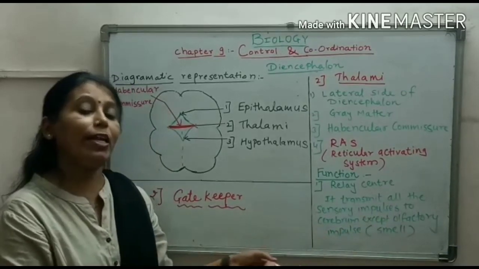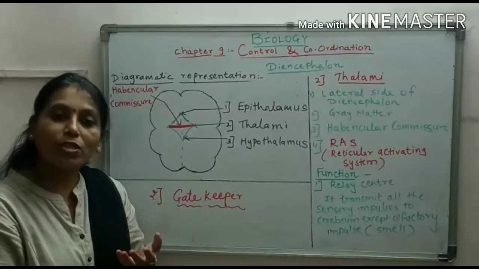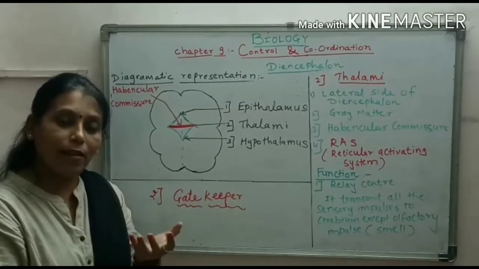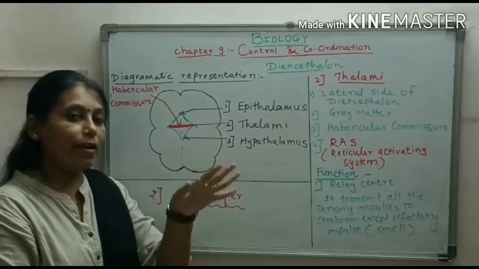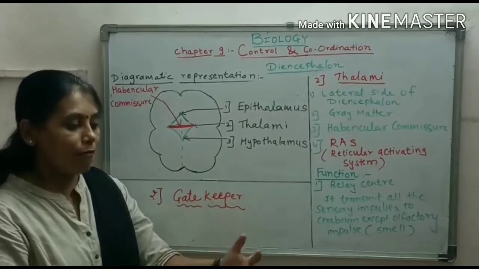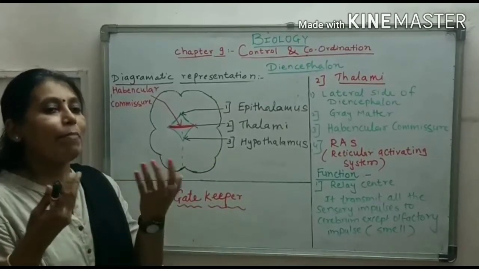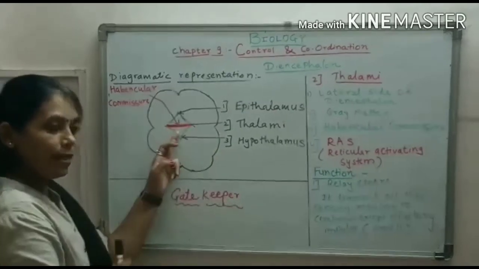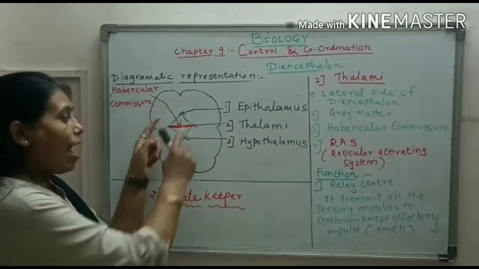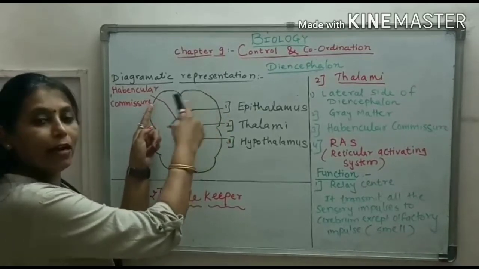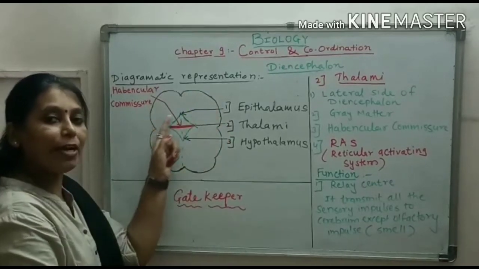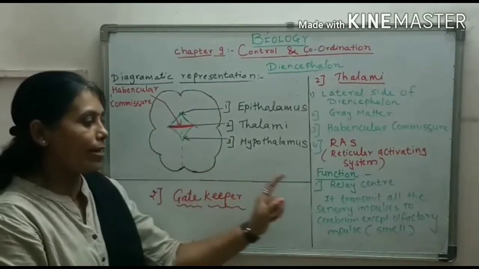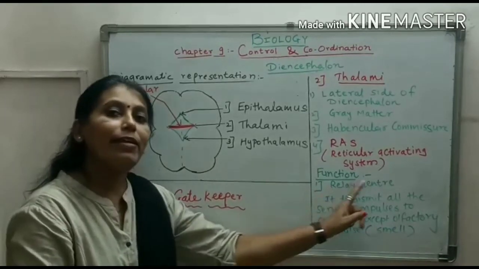The olfactory lobe, which we have studied, is responsible for the sense of smell. Only that is not sent. Otherwise, whatever messages we get from different sense organs come till the thalamus, and from the thalami they are passed on to different centers. That's why it is called a relay center.